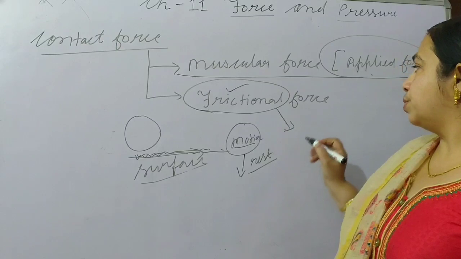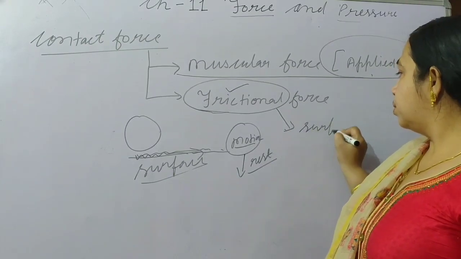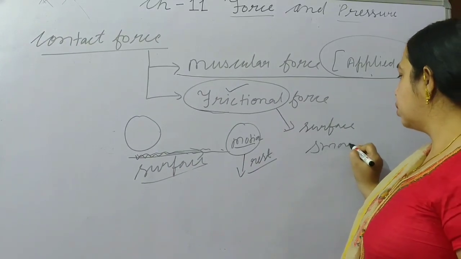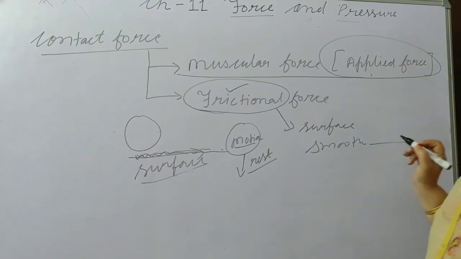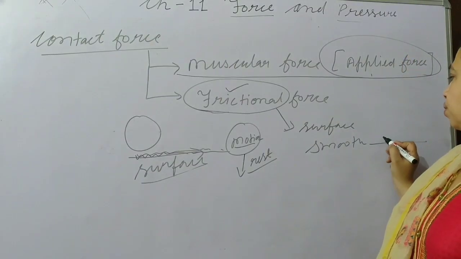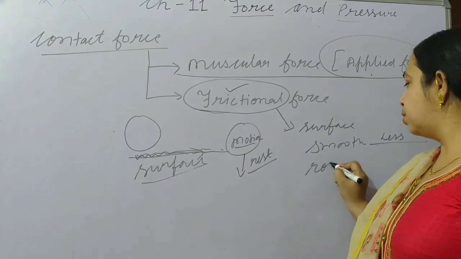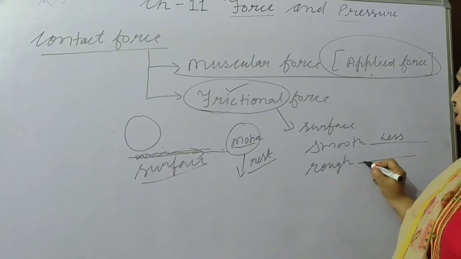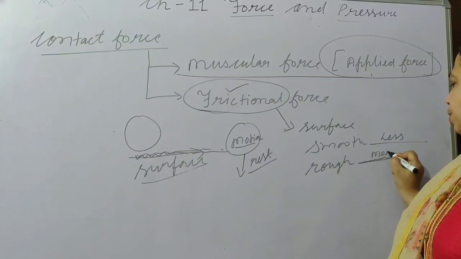This frictional force depends on the surface. If the surface is completely smooth, then friction will be very less. And if the surface is rough, then there are very small bumps, so there will be more friction.